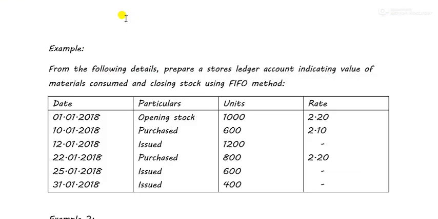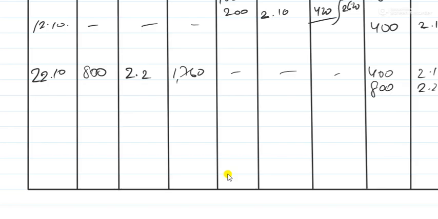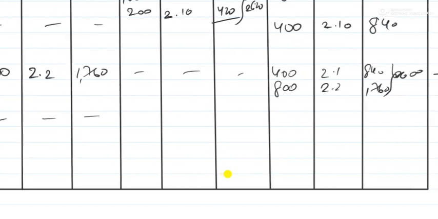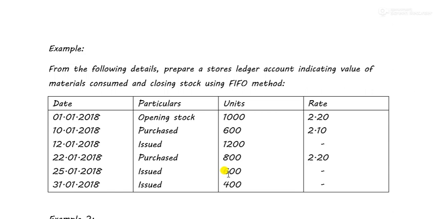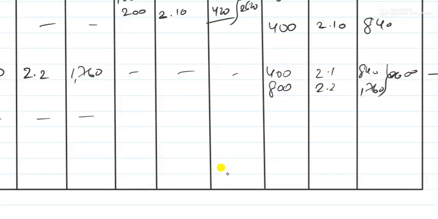Now let's see what we have forward. On 25th January and on 31st January we have sales issues. First 600 units, so let's solve for 600 units. On 25th Jan, no receipts, only issues. How much issues was made? 600 units.